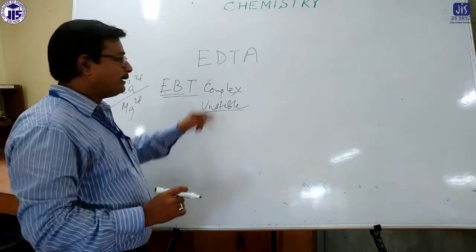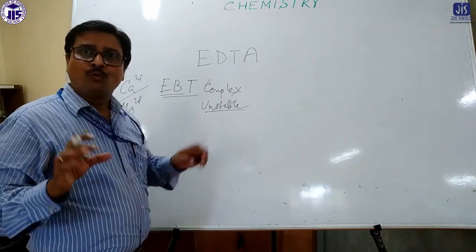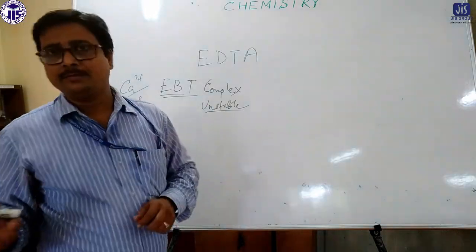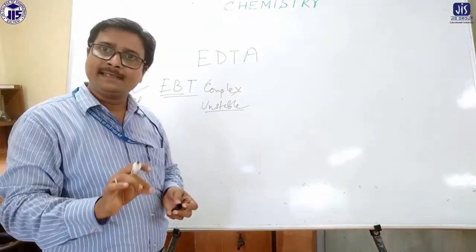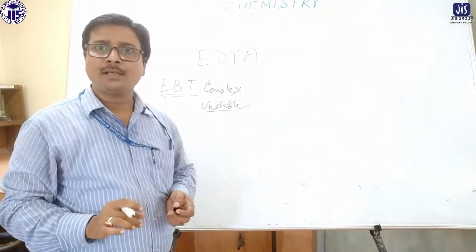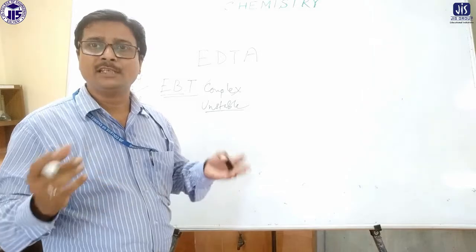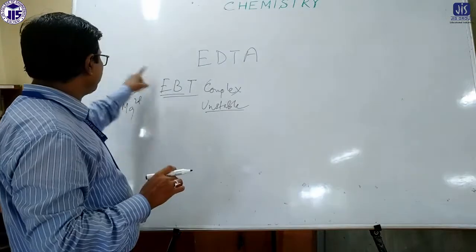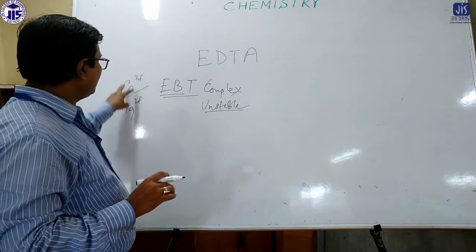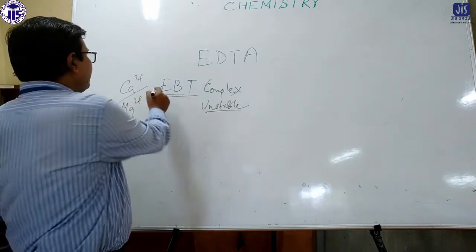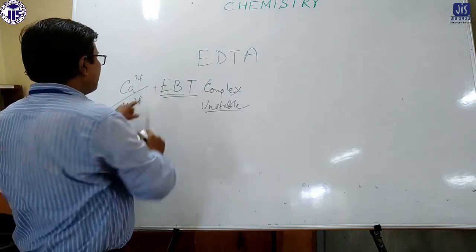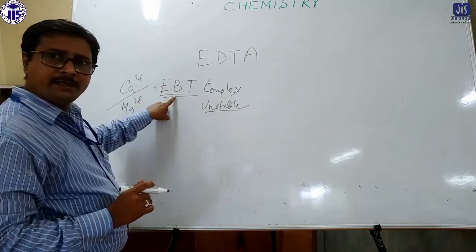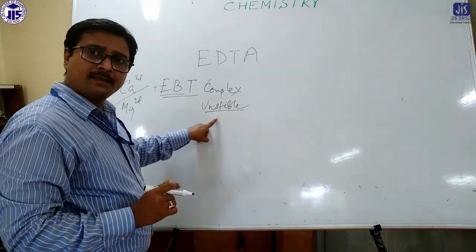Okay. And the color of the solution turns to wine red or pinkish red. That means whenever we add the indicator in presence of buffer solution, the color of the solution turns to pinkish red or wine red. And the chemistry of the experiment is that calcium and magnesium bind up with EBT and form calcium EBT or magnesium EBT, an unstable complex.